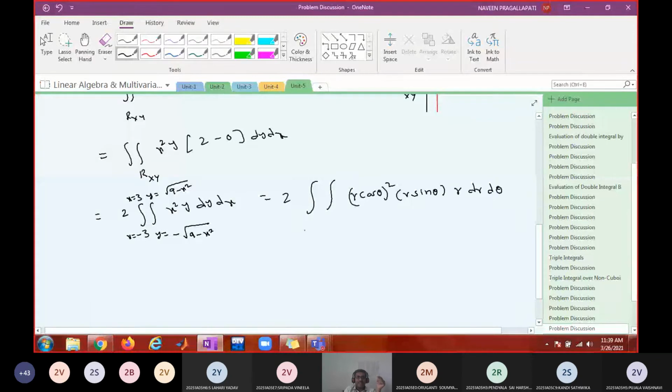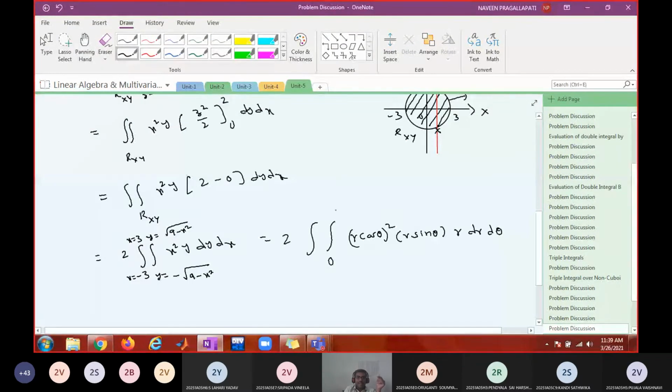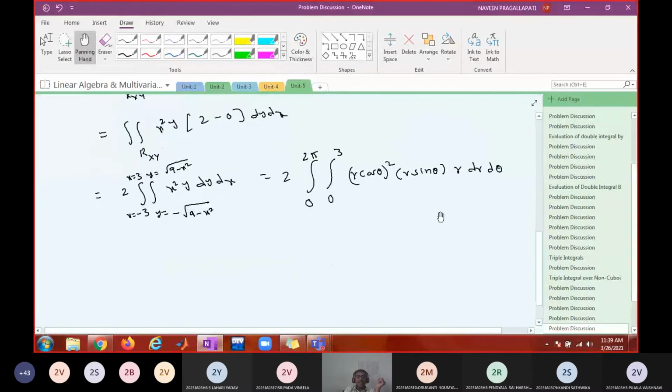R varies from 0 to the radius: when you draw a line from the origin, it leaves through the circle, r square equal to 9 means r equal to 3. Since you are integrating over the complete region, theta varies from 0 to 2 pi. Is that clear? Whenever one of the boundaries is a circle or circular arc, you had better convert into polar coordinates, simplify and find the integration. But here the advantage is that y is there.